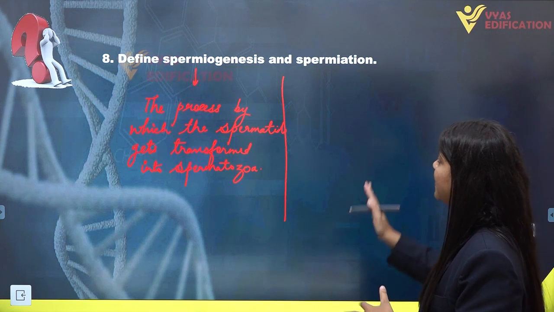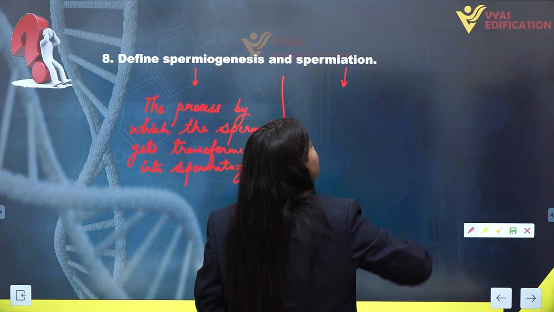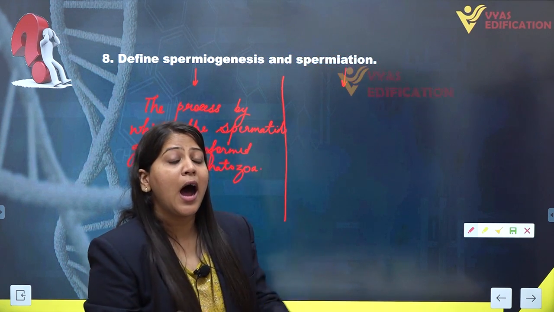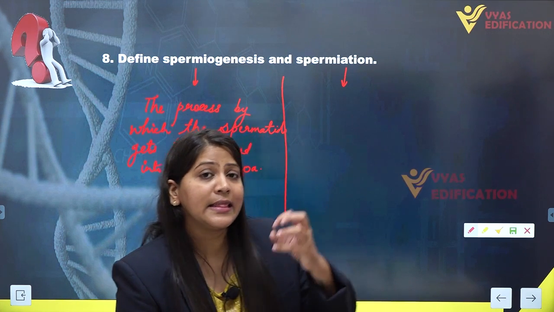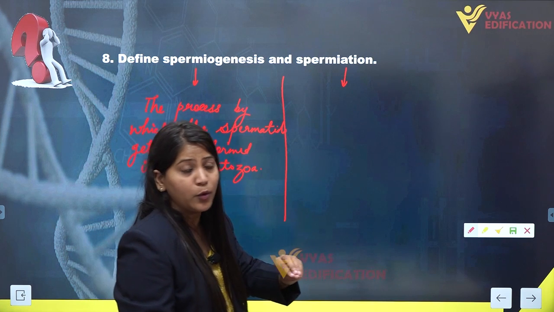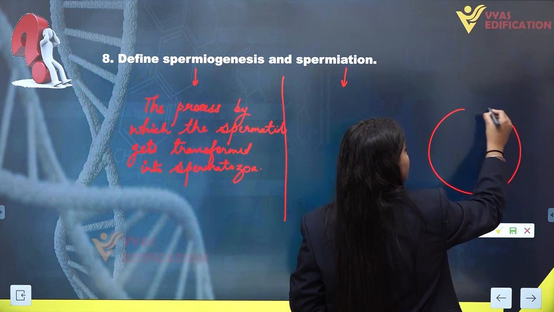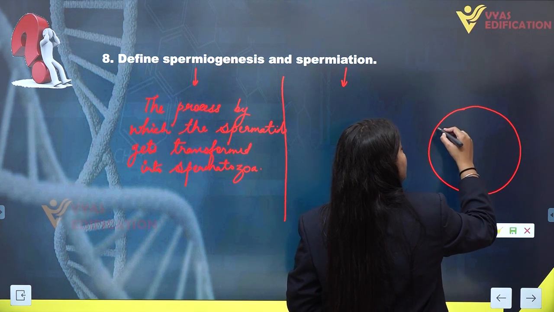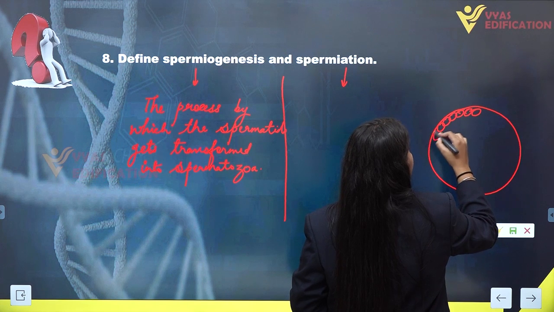Next we have spermiation. Spermiation is a process in which after the formation of spermatozoa or sperm cells, they are released into the lumens of seminiferous tubules. Just remember one thing, that we have seminiferous tubules like this. Seminiferous tubules are lined by two types of cells from the inner surface.